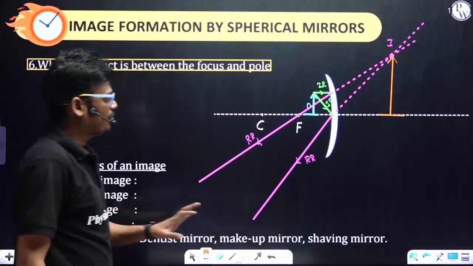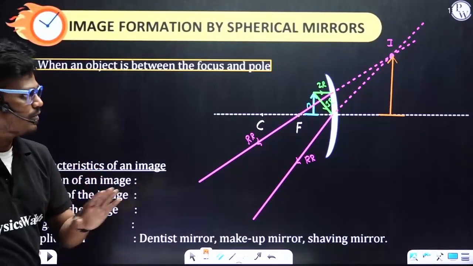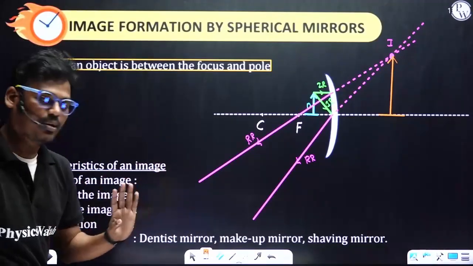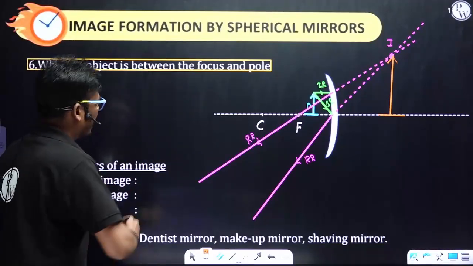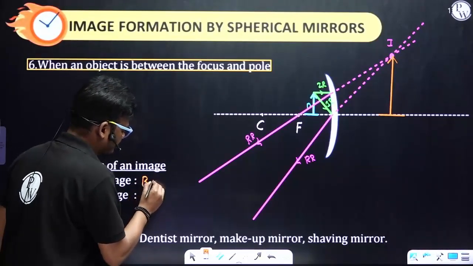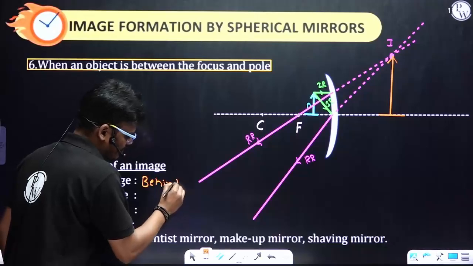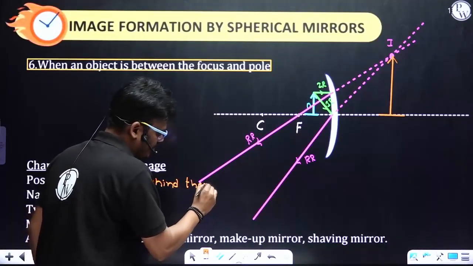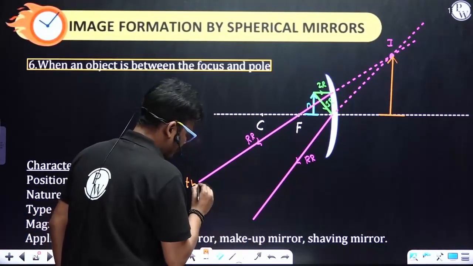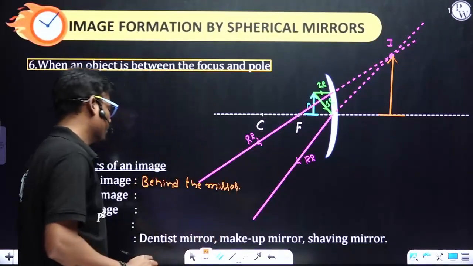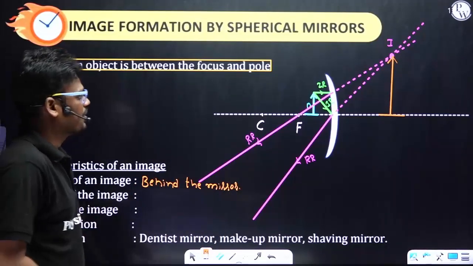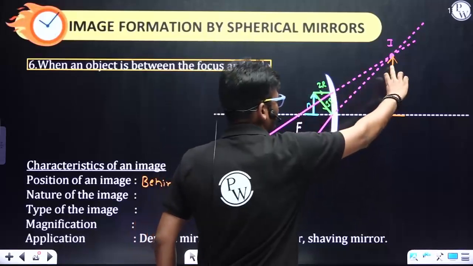Now first, what you need to observe: the reflected rays, are they meeting? No, but they appear to meet. Therefore, the position of the image is behind the mirror. And the nature of the image: you see this is the object and this is the image, same as it is.